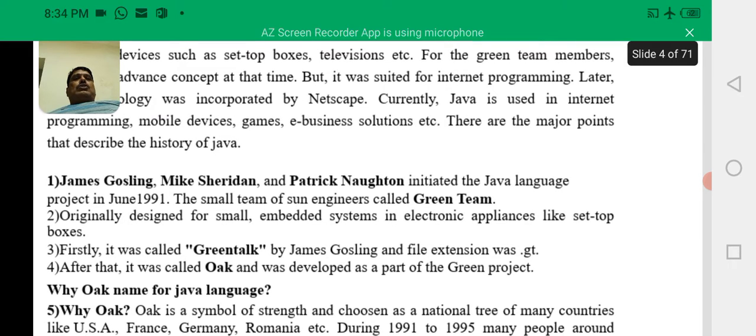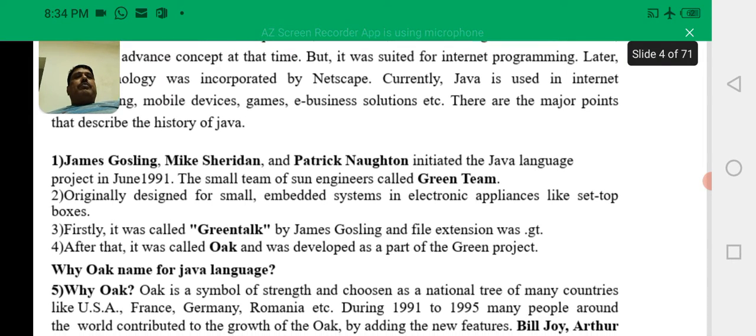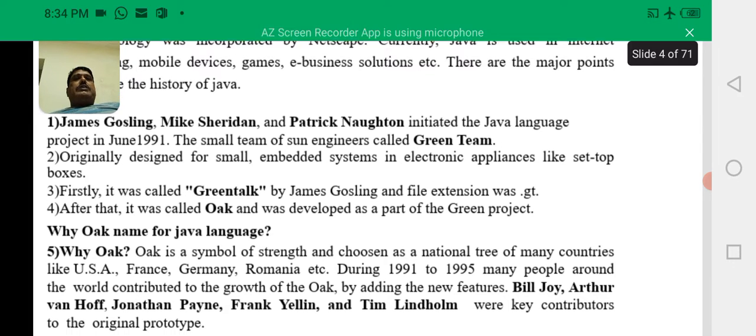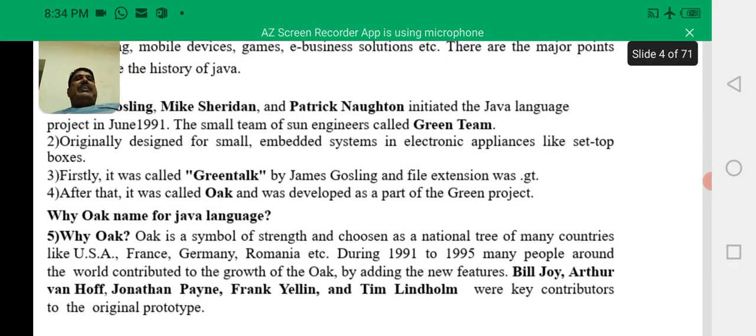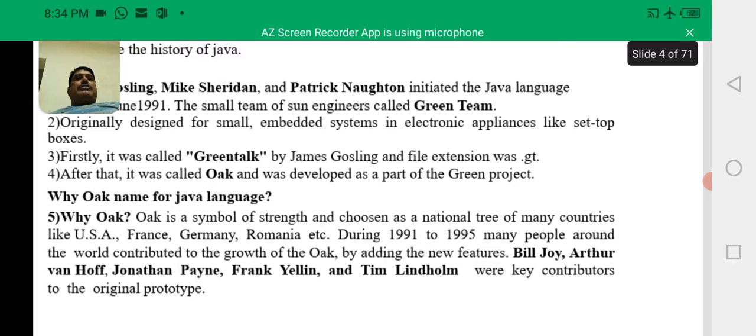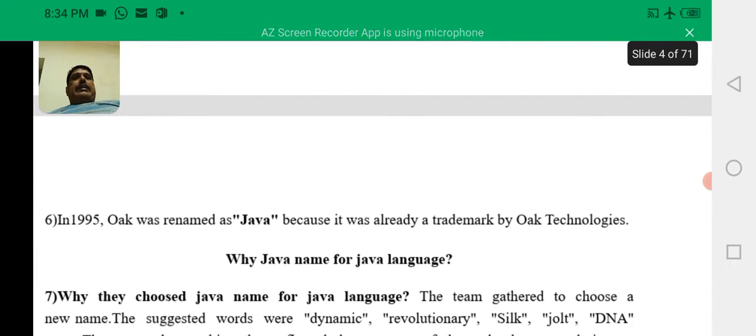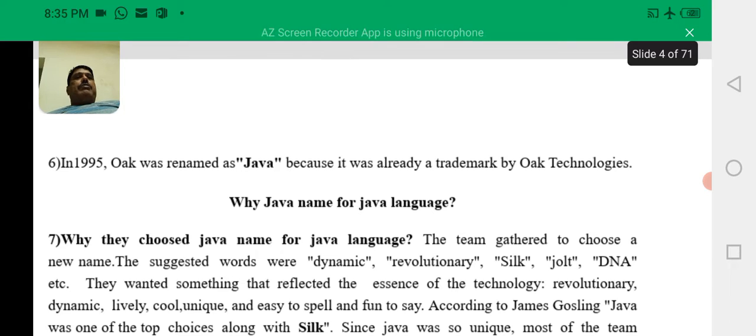So here, James Gosling, Mike Sheridan, and Patrick Norton initiated the Java language project in June 1991, and this team is called the Green Team. It was originally designed for small embedded systems in electronic appliances like set-top boxes. First, it was called Green Talk by James Gosling, and the file extension was .gt. After that, it was called Oak and was developed as a part of the Green project. In 1995, Oak was renamed as Java because Oak was already a trademark of Oak Technologies.